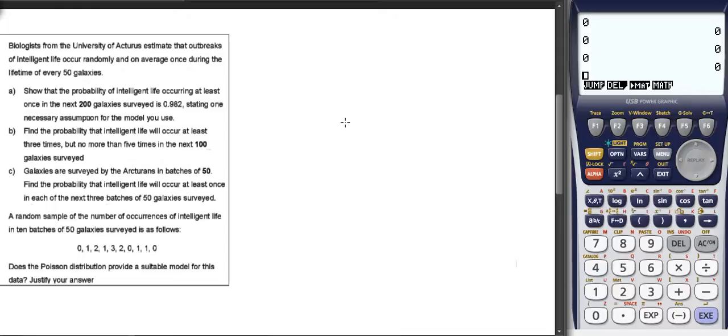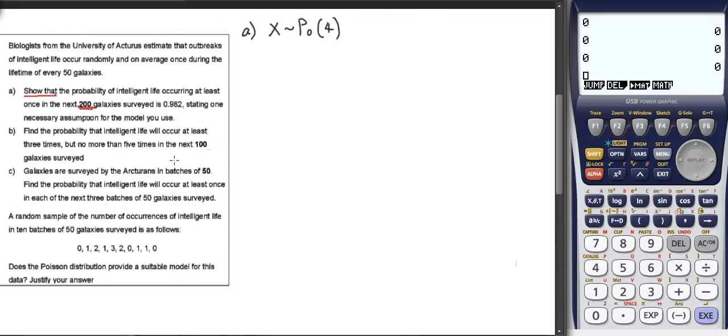So part A, show that the probability of intelligent life occurring at least once in the next 200 galaxies is 0.982. Okay, well if we call x the number of times life occurs in 200 galaxies, it's going to follow a Poisson distribution with lambda equals, well, if it's once every 50 galaxies, then once every 200 galaxies is 4 times that, so lambda is 4. And we've got to show that the probability of life is 0.982.